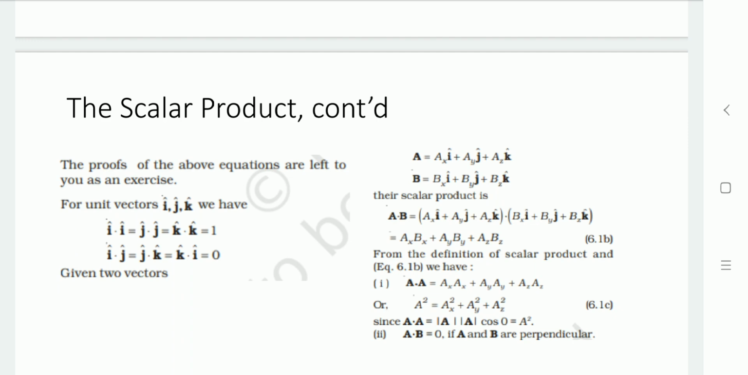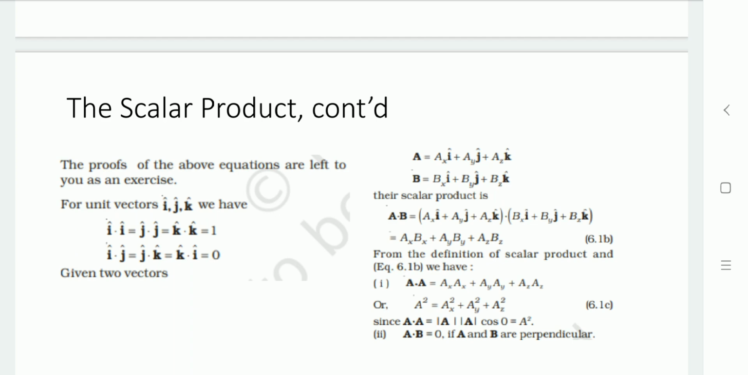Now as we discussed just before, I dot I equals 1, so we get AX into BX. But I dot J equals 0, so no product is available in terms of AX and BY. Likewise, I dot K equals 0. Based on the same condition, we have A dot B equal to AX BX plus AY BY plus AZ BZ.